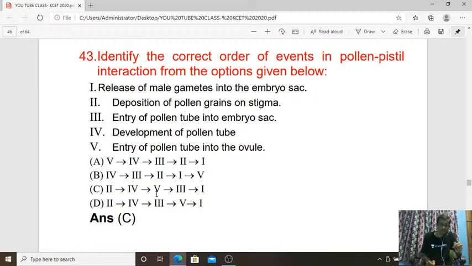The pollen tube carries the male gamete nucleus into the region of the ovule inside the ovary through the style. Then comes the entry of the pollen tube into the embryo sac, where the egg cell is present. Then release of male gametes into the embryo sac results in fertilization, double fertilization in the case of angiosperms. So the answer for question number 43 is C.